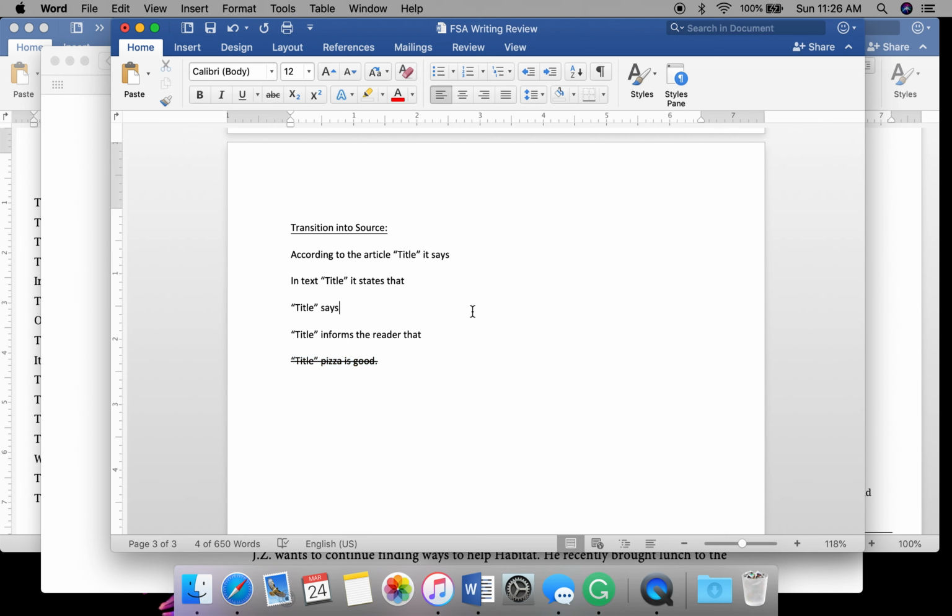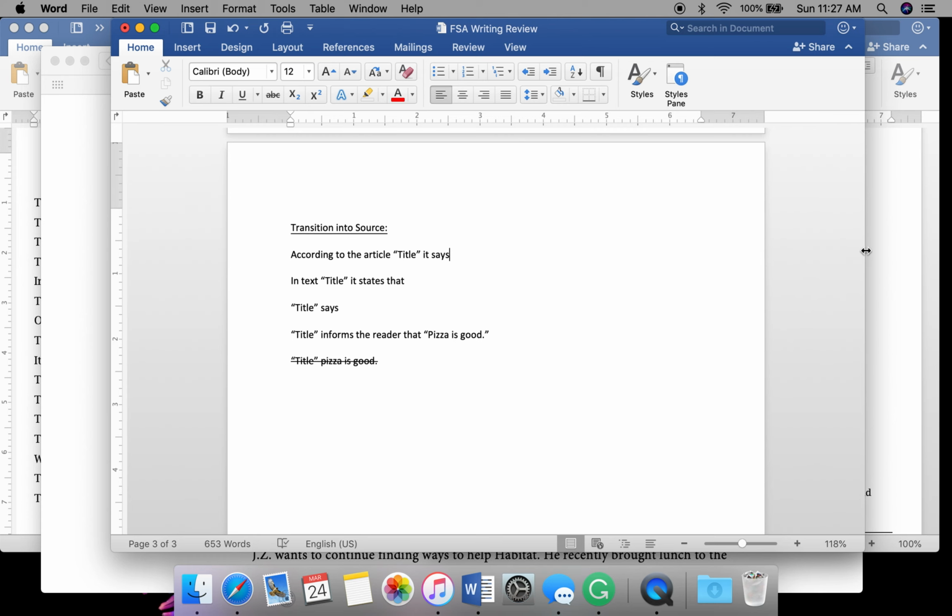So that is not something we want to do. But how to eat pizza informs the reader that pizza is good. And maybe that's a direct quote, maybe it's not. However it is you want to integrate that. This is a complete sentence. So the key when we do our transition into source and source info is that it's a complete sentence.